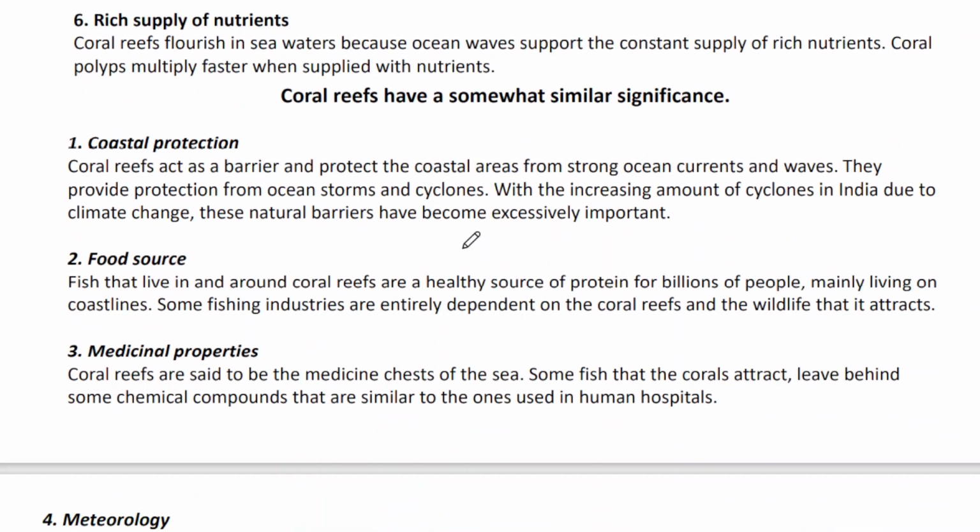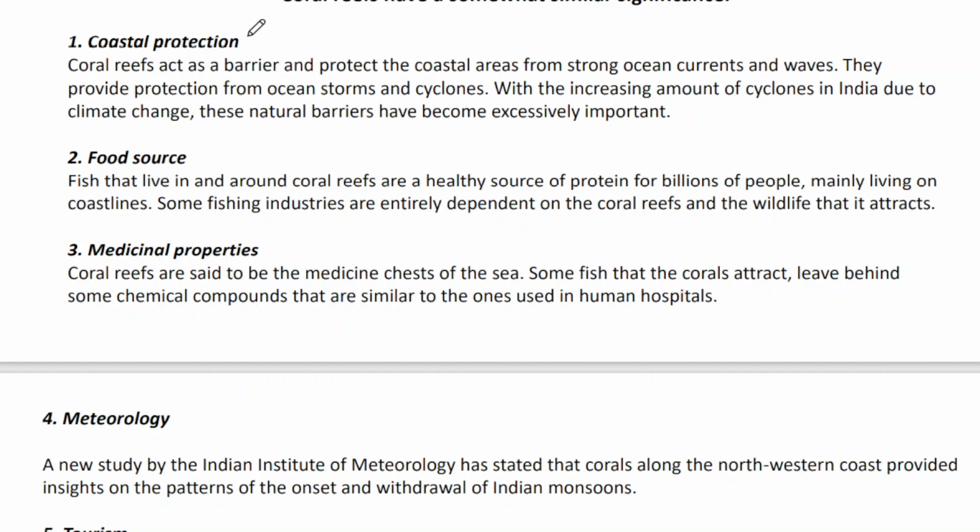Then coral reefs are very important for coastal protection because they act like a barrier or hard structure, so the coastal belt is not disturbed. With the help of coral reefs, the coastal areas can be protected from strong ocean currents and waves. Then food source: many fishes are attracted to the coral reef area, and the fish catch will be maximum in this region. So it is another good source of food for different people.